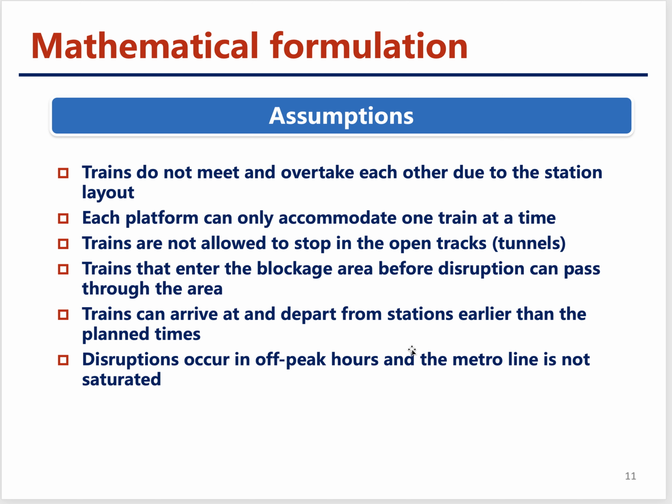Before we formulate the model, we need to make some assumptions. The first one is trains do not meet and overtake each other, and each platform can only accommodate one train at a time. And for the disruptions, we also assume that the trains are not allowed to stop in the open tracks. To make this hold, we make another assumption that trains that enter the blockage area before the disruption can pass through this area. And also for metro lines, we assume that the trains can arrive earlier or depart earlier if it can help return to the normal state as fast as possible.